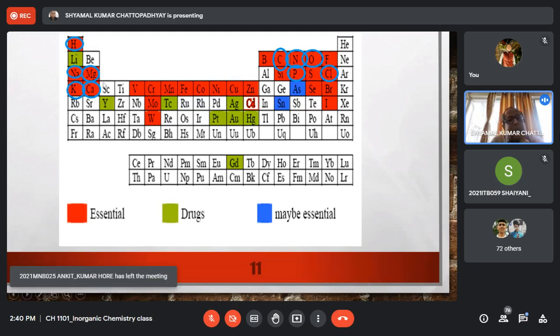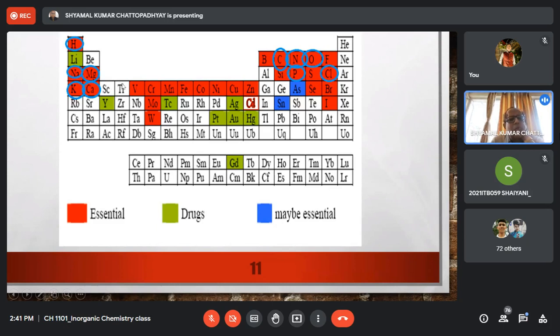Then if we go to group 3, we have scandium, yttrium and lanthanum. None of them are essential. But again, some yttrium isotopes have application. Some radioactive yttrium isotopes have application as radio diagnostic agents, right? So none of them are as such essential.